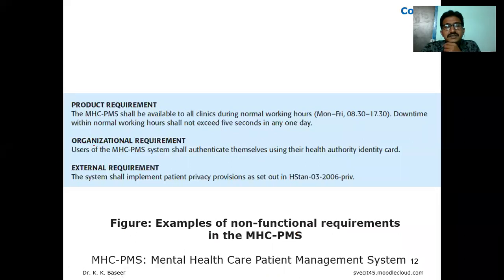Product requirements deal with what? The system shall be available to all clinics during normal working hours, Monday to Friday, 8:30 to 5:30, for example. Downtime within normal working hours shall not exceed 5 seconds in any one day.